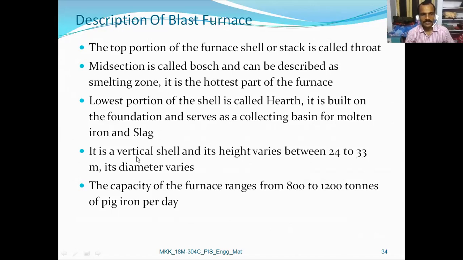So the blast furnace is a vertical shell and the height varies between 24 to 33 meters. The capacity of the furnace ranges from 800 to 1200 tons of pig iron produced per day.